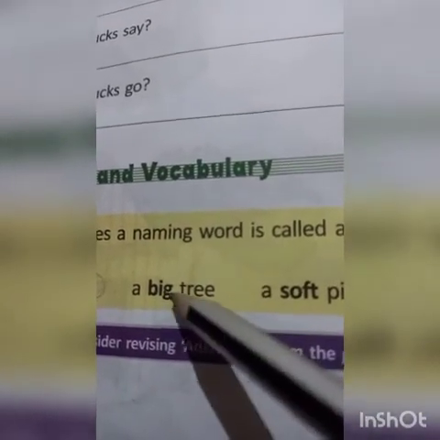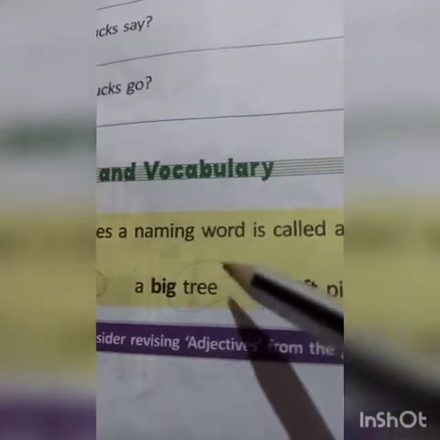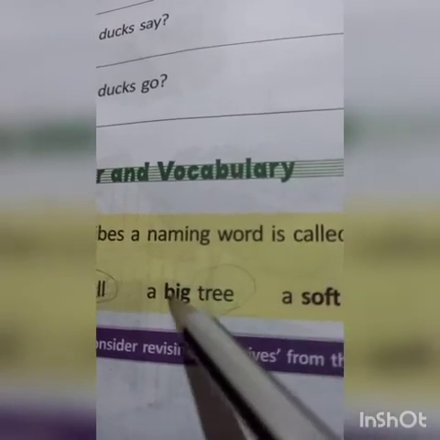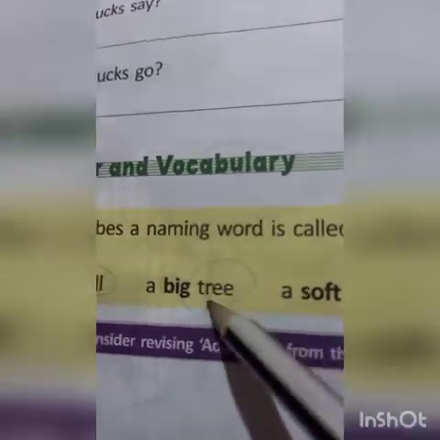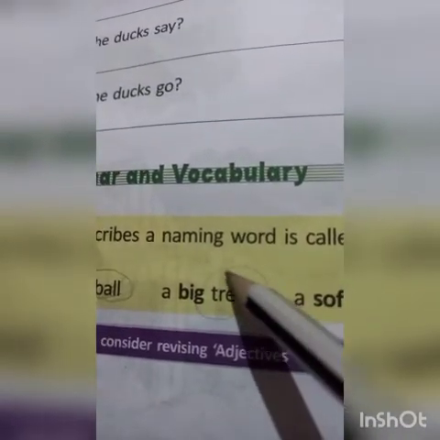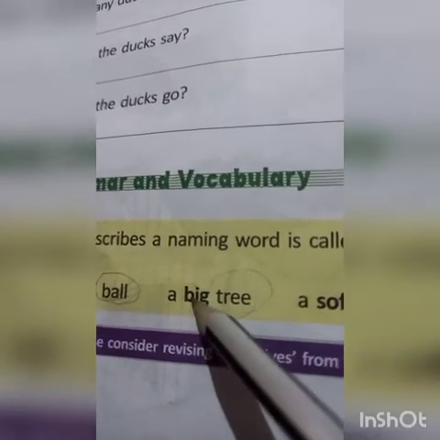Okay, here tree is the naming word or noun. Here big tree means it tells how the tree is, whether it is small or big. The word that describes the naming word tree is called what? Describing word or adjective. Like that, a soft pillow. Here pillow is the naming word and soft is the word that describes the naming word pillow. Okay, it is called adjective.